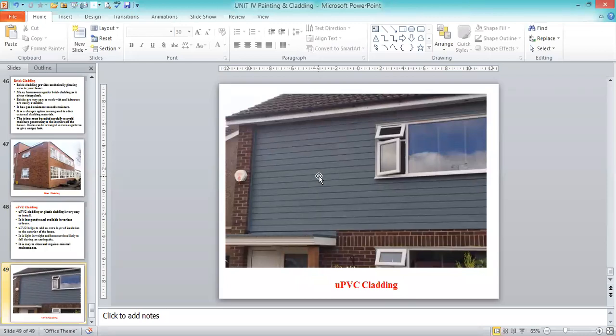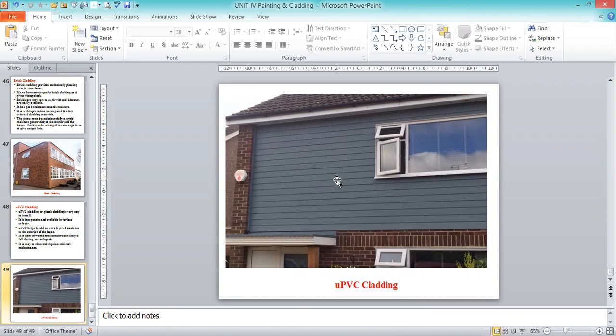So these pictures give you an idea of how the cladding will be. I hope you understand what is meant by cladding, where we use it, what the purpose of cladding is, and what different types of cladding are available nowadays. Mainly we go for plastic, stone cladding, brick cladding, and glass cladding. In general, then aluminum composite panels, ACP. Aluminum composite panels are used nowadays rather than the others.